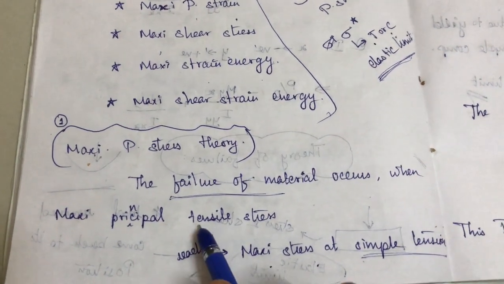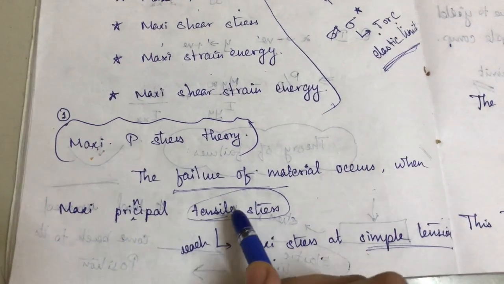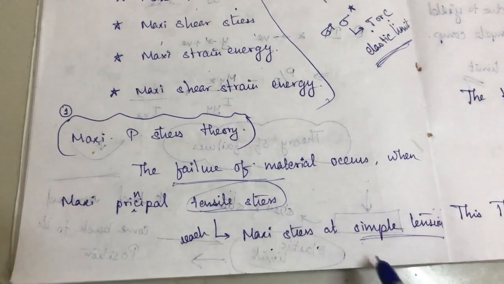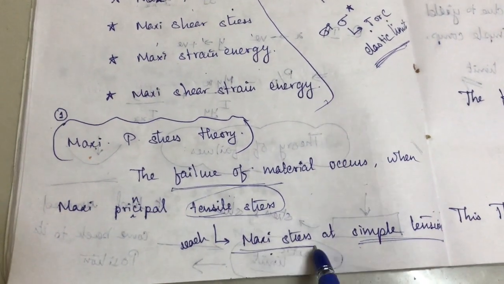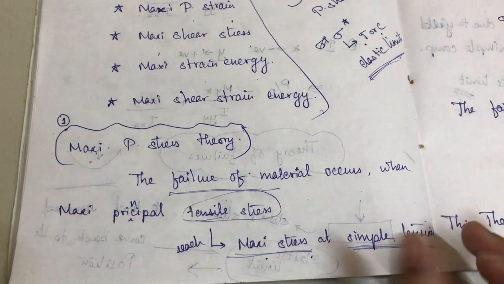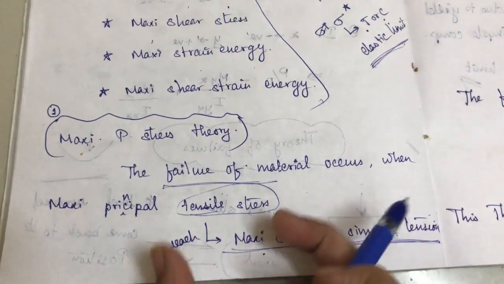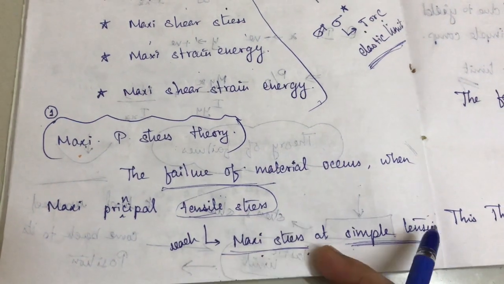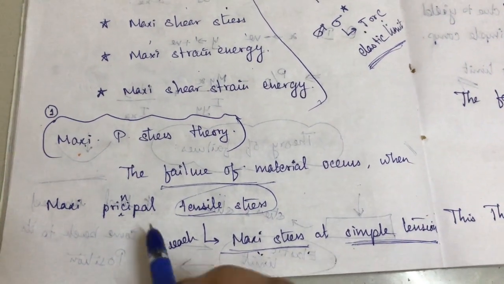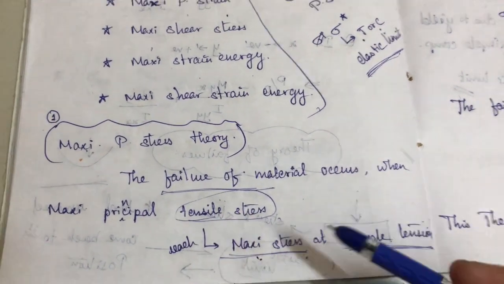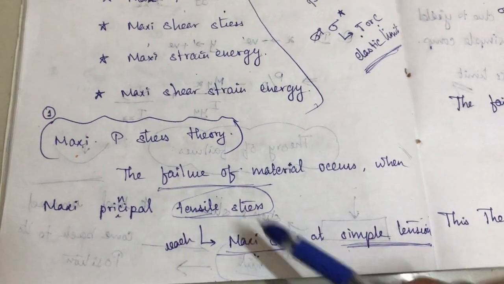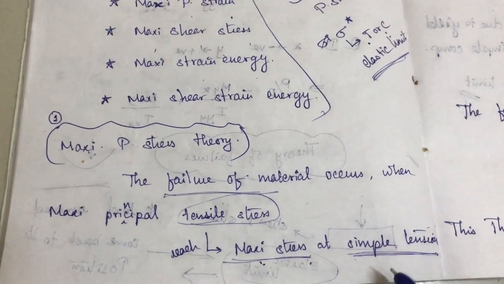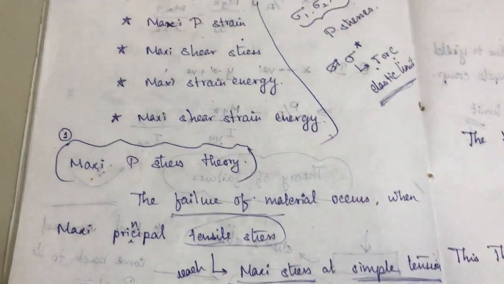So the maximum tensile stress will reach the maximum stress at simple tension. So this maximum stress is the tensile stress, and when the maximum principal tensile stress reaches this, failure will start.